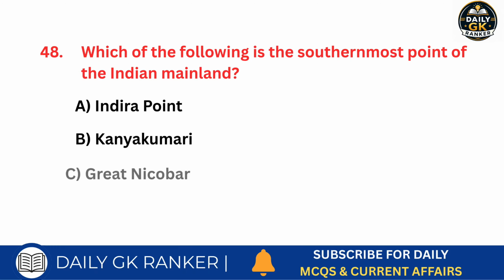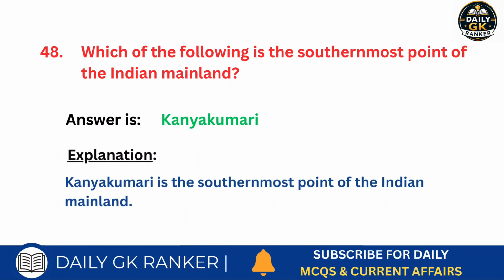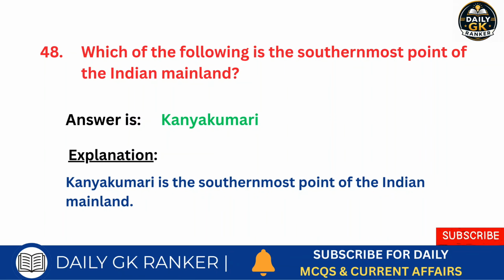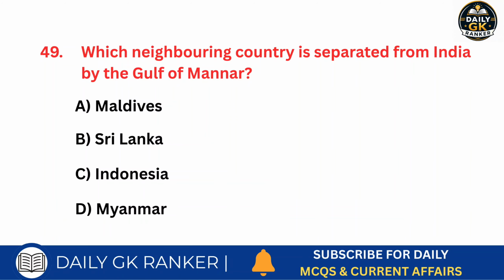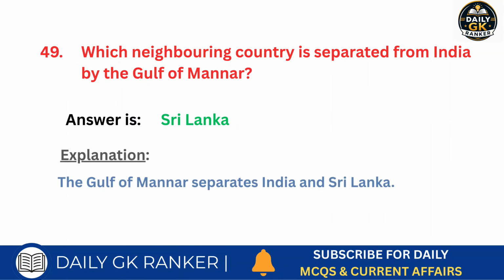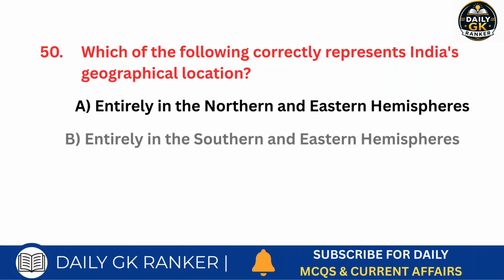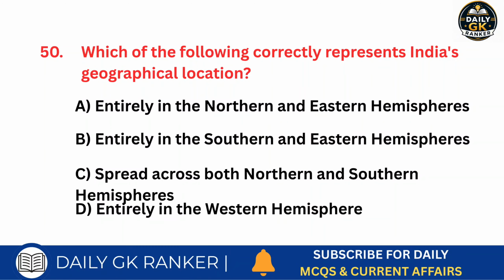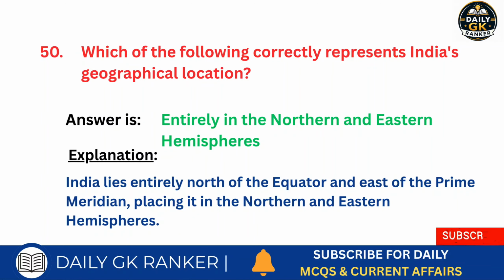Which of the following is the southernmost point of the Indian mainland? Answer is Kanyakumari. Which neighboring country is separated from India by the Gulf of Mannar? Answer is Sri Lanka. Which of the following correctly represents India's geographical location? Answer is entirely in the northern and eastern hemispheres.